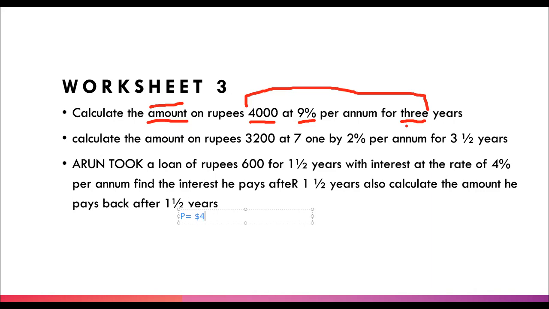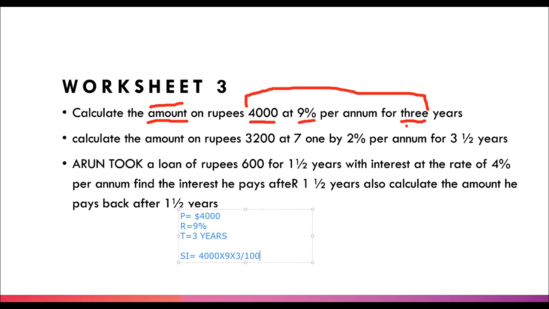Principal is 4,000. R is 9%. What is T? 3 years. Okay. So we have to calculate the amount. Now simple interest will come by applying the formula, it will be 4,000 into 9 into 3. I have not written the formula, but you have to write it. Don't forget it. Okay. So it will become this, and then 0 and 0 cancel. It will be 40 into 9 into 3.